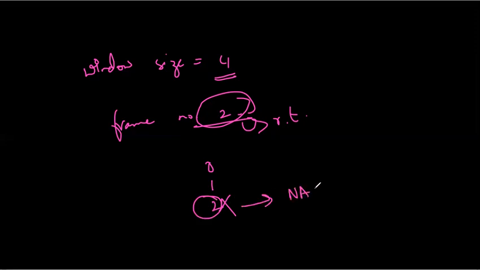Negative acknowledgement is written as NACK. Acknowledgement we usually write just as ACK. The receiver will send a negative acknowledgement for the frame which is either missing or which has been corrupted during the transmission. So the receiver will make sure that the frames that have been missing or damaged are sent a negative acknowledgement.